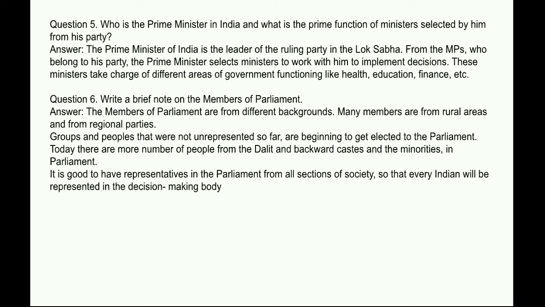Today, there are more people from the Dalit and backward castes and the minorities in Parliament. It is good to have representatives in the Parliament from all sections of society so that every Indian will be represented in the decision making body.